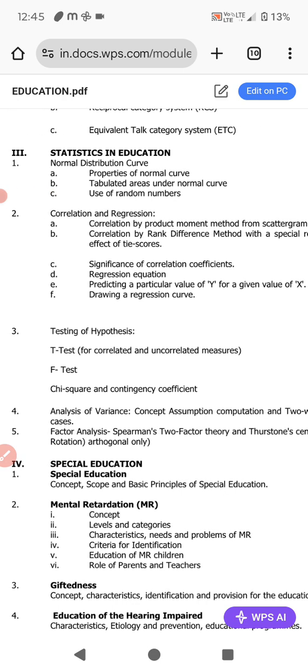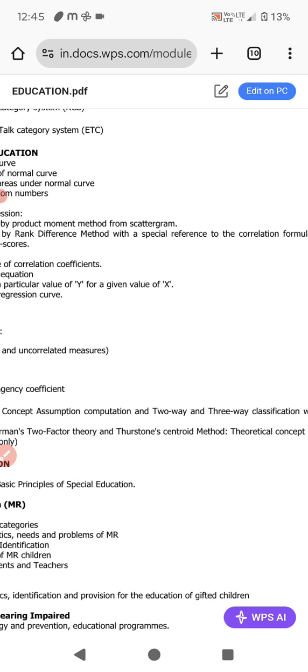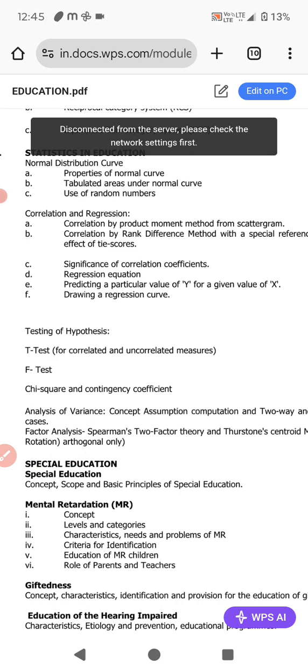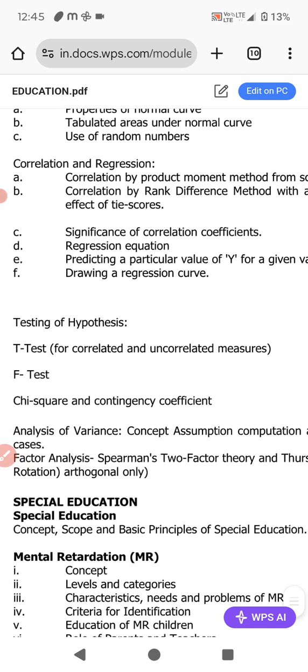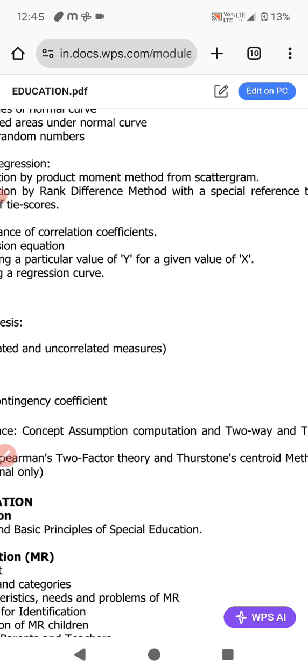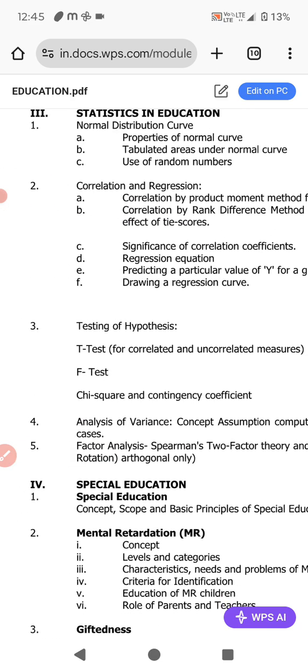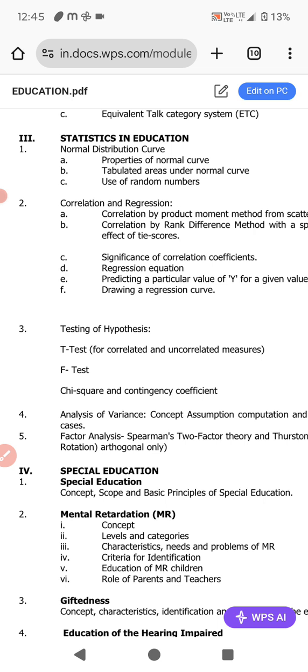Then after that, correlation by rank difference method with a special reference to the correlation formula for minimizing the effect of tie scores. Significance of correlation, regression equation, predicting a particular value of y from a given value of x, drawing a regression curve. Very easy. Who has gone through in the Indian masters, it is so easy to revise, so nothing is there to worry.